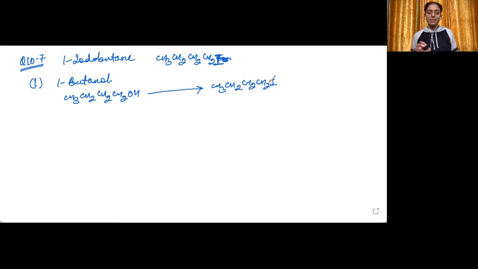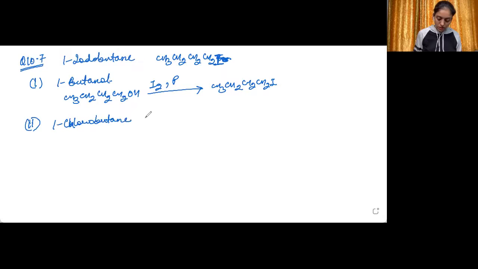Now this is the preparation of an iodoalkane from alcohol. A special reagent will be used: iodine in the presence of red phosphorus. If you react alcohol with iodine in the presence of red phosphorus, it gets converted into an iodo compound. Then the second one is, we need to convert 1-chlorobutane into 1-iodobutane.